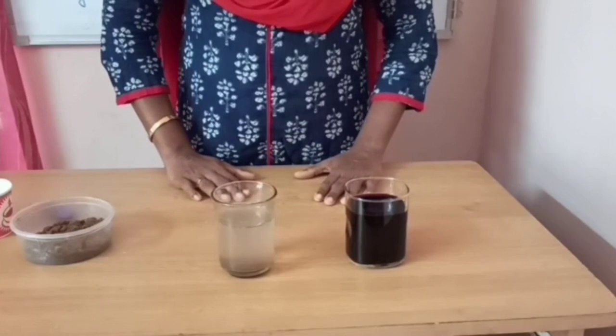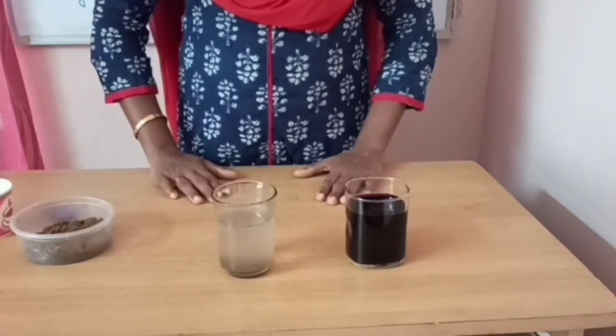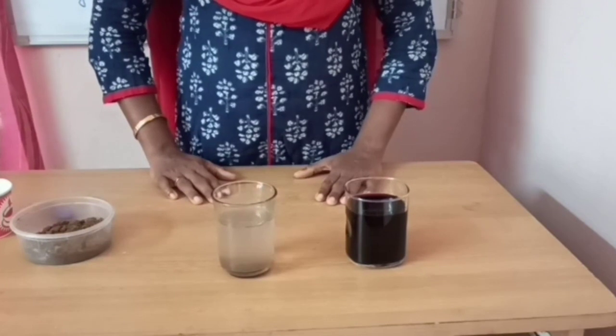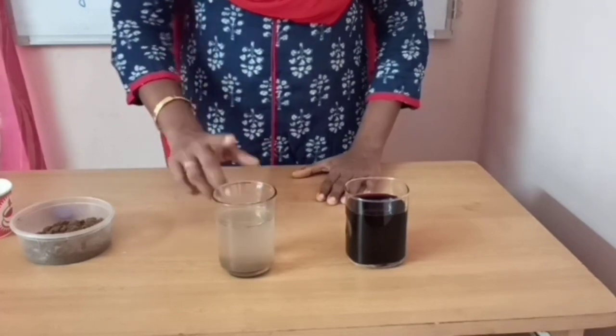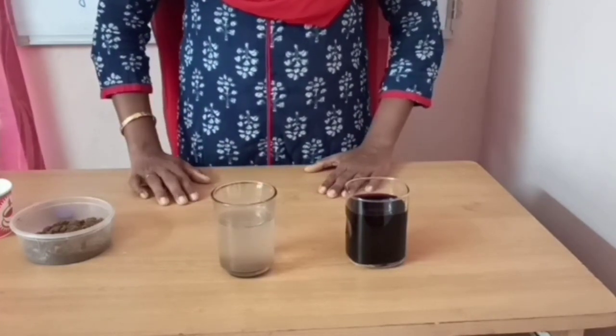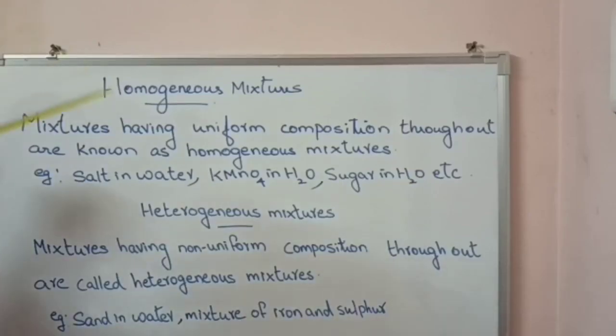So which are the two types of mixtures? Yes, homogeneous mixtures and heterogeneous mixtures. Homogeneous mixtures have uniform composition, but heterogeneous mixtures have non-uniform composition. Clear? So what are homogeneous mixtures? Mixtures having uniform composition throughout are known as homogeneous mixtures. Example, salt in water, potassium permanganate in water, sugar in water, etc.